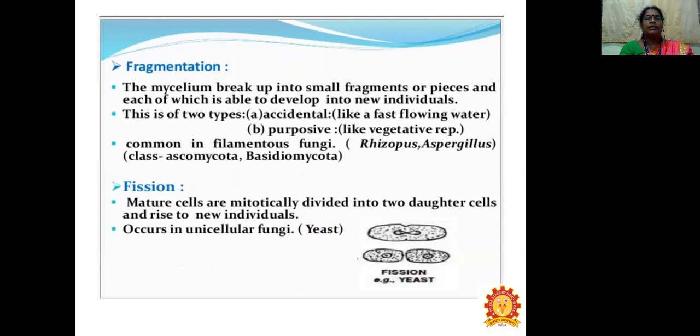Fragmentation: the mycelium breaks up into small fragments or pieces, each of which is able to develop into a new individual. There are two types: accidental, like fast flowing water, and purposive, as in vegetative reproduction. Common in filamentous fungi such as Rhizopus, Aspergillus, and in the classes Ascomycota and Basidiomycota. Fission: mature cells divide mitotically into two daughter cells and grow into new individuals. Occurs in unicellular fungi, example yeast.